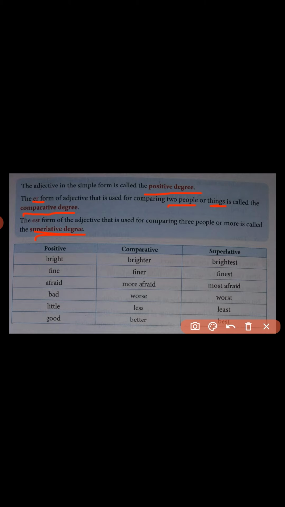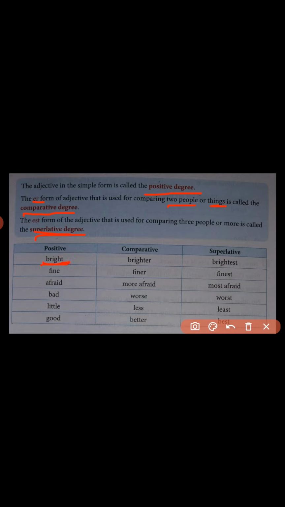So these three kinds of degree of comparison are used in grammar, especially for making comparisons. One more time I repeat, degrees of comparison are different forms of adjective, and they are positive degree, comparative degree and superlative degree. So you can study the table given here. For positive degree, the adjective remains simple. Here the word is bright, that is the adjective.